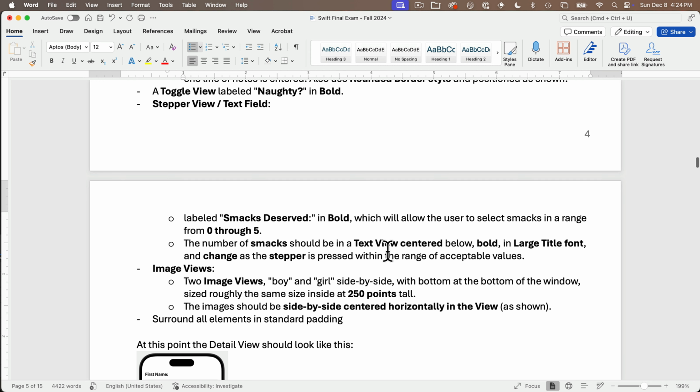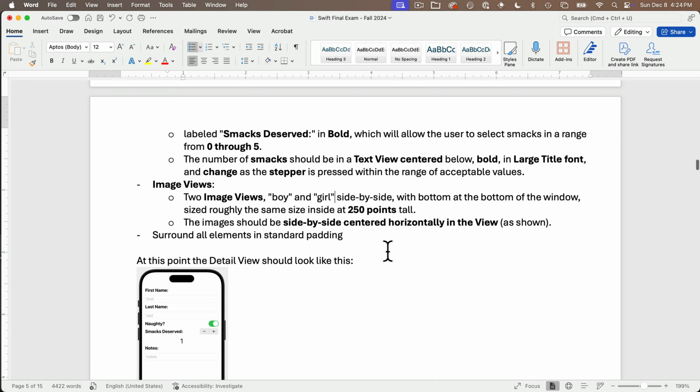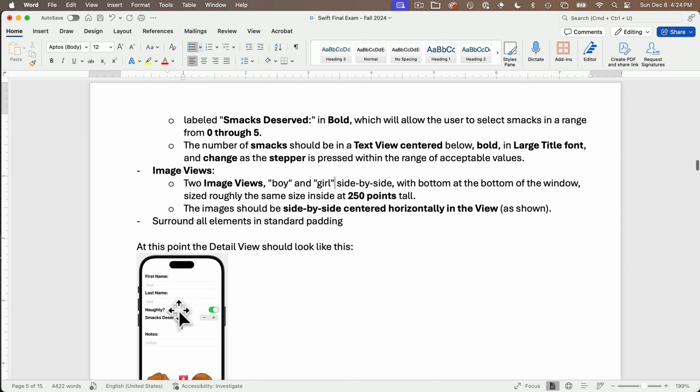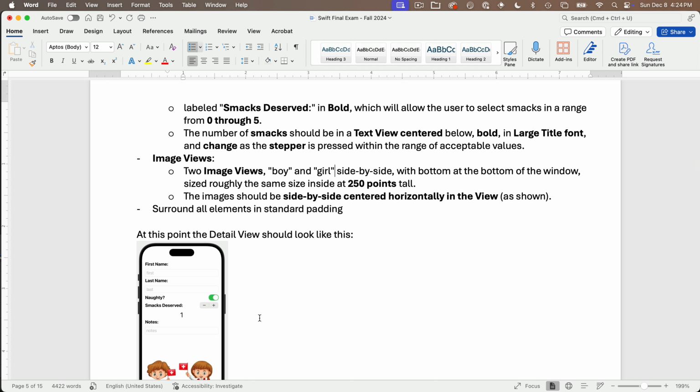Now we'll have a toggle view that's labeled "naughty?" in bold. There should be a stepper view with a text field that's labeled "smacks deserved:" with a colon in bold. It should allow the user to select the number of smacks in the range 0 through 5 only. Now the number of smacks should show up in the text view centered below in bold in large title font, and it should change if the stepper is pressed within the range of acceptable values.